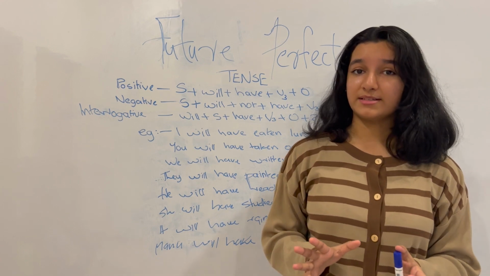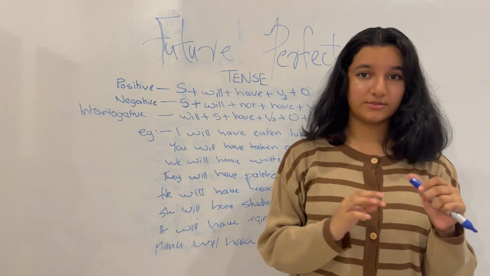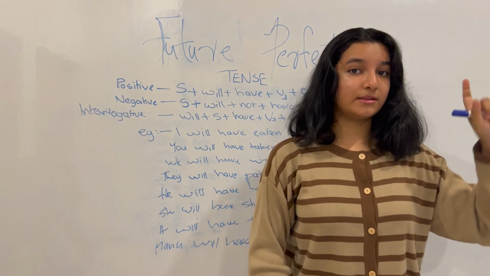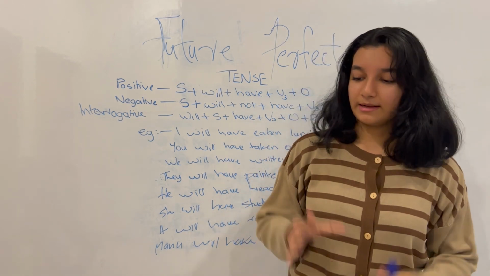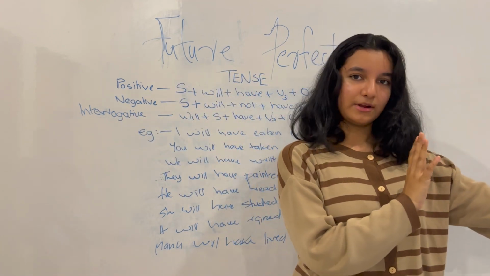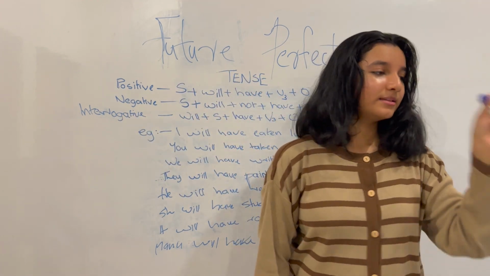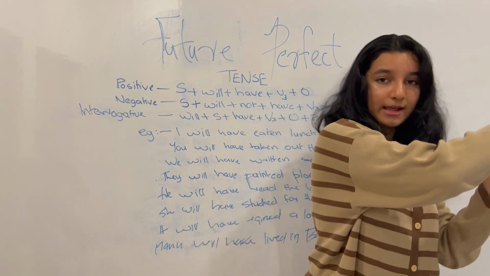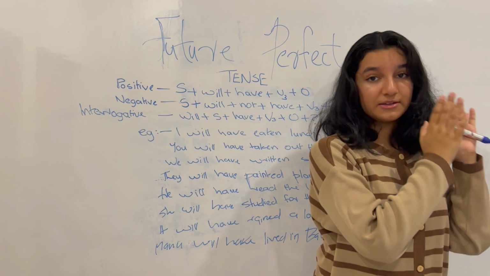Future perfect tense is used to describe an action or situation that is going to take place at a specific time in the future. So let's take an action. This is the past, present, and future, right? So this action is going to take place in the future. It is going to start and end in the future at a specific time.